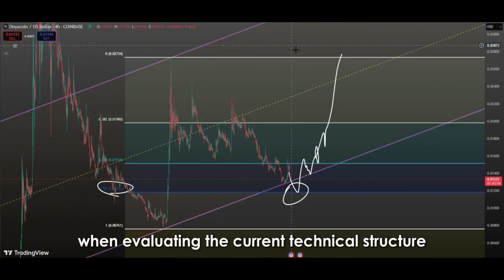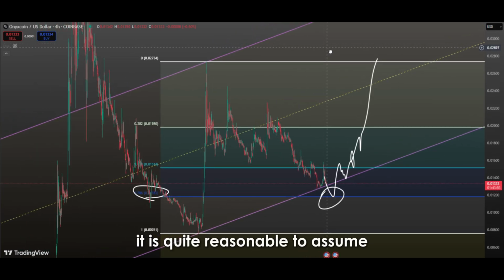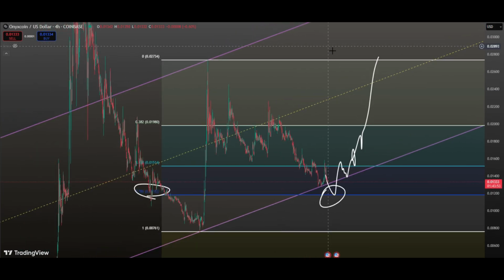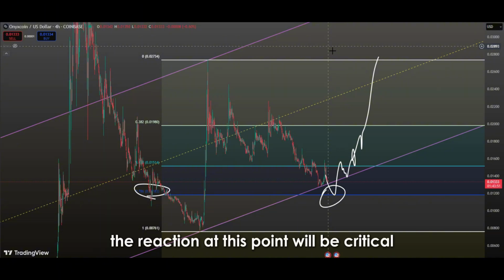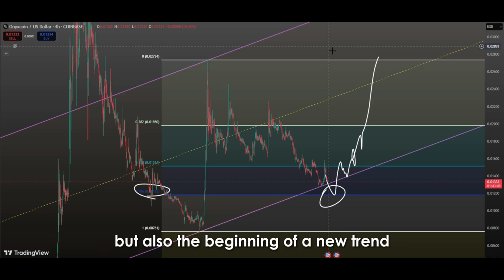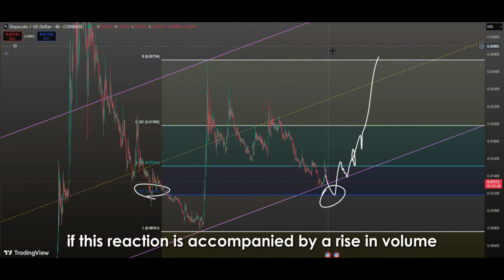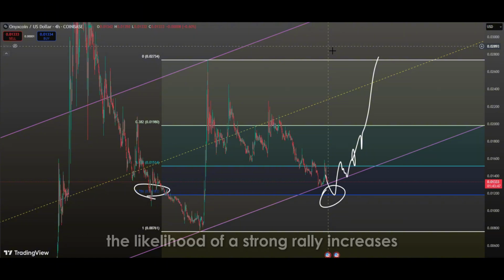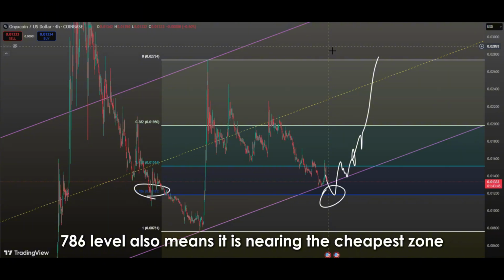When evaluating the current technical structure, it is quite reasonable to assume that the price is approaching or may reach the 0.786 level. The reaction at this point will be critical. If buyers step in strongly at this level, it could mark not just a short-term bounce, but also the beginning of a new trend. Especially if this reaction is accompanied by a rise in volume, the likelihood of a strong rally increases. Moreover, the price reaching the 0.786 level also means it is nearing the cheapest zone.